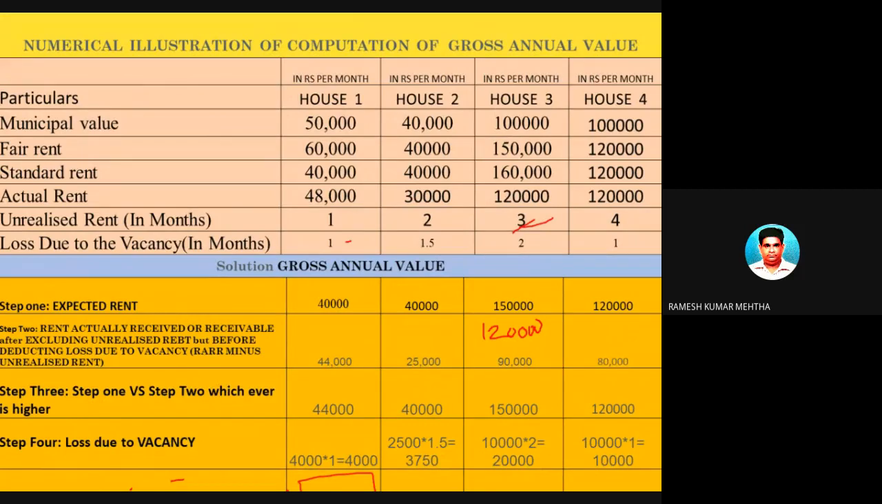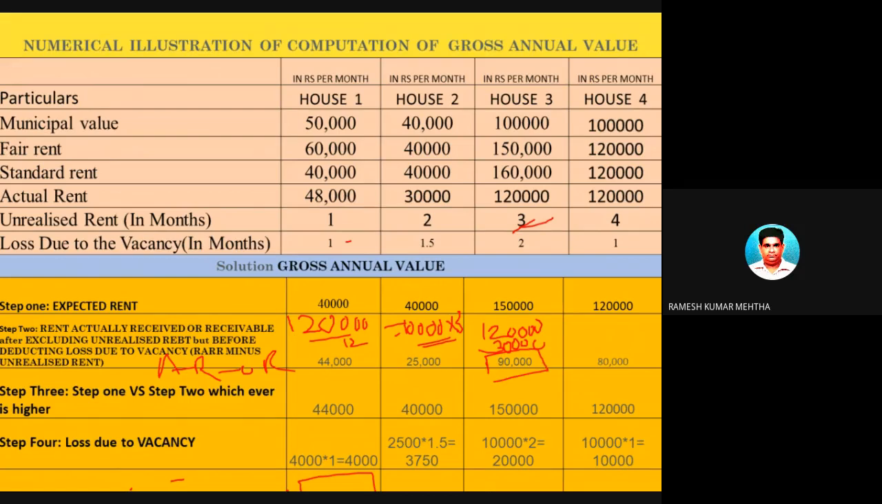बोलो 3 महीने का भाड़ा नहीं मिला. 3 महीने का, एक महीने का कितना है? 1,20,000 by 12 is equal to 10,000. तो एक महीने का लॉस कितना हो गया? 10,000. 2 महीने का 20,000. 3 महीने का 30,000. तो 30,000 निकाल दो. That is the second step, as already told. Actual rent at which it has been let out minus unrealized rent, which is 90,000 rupees.